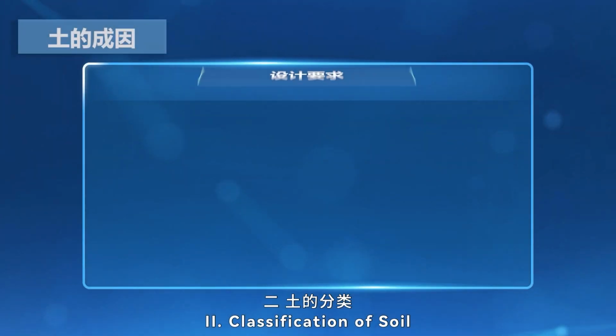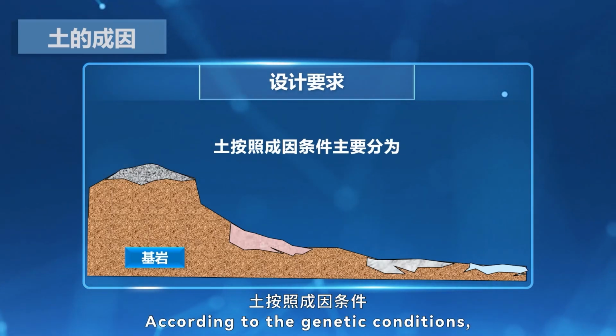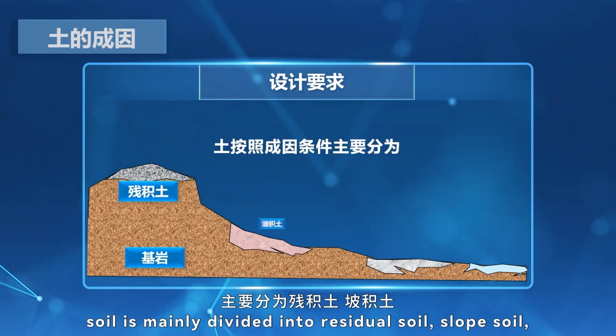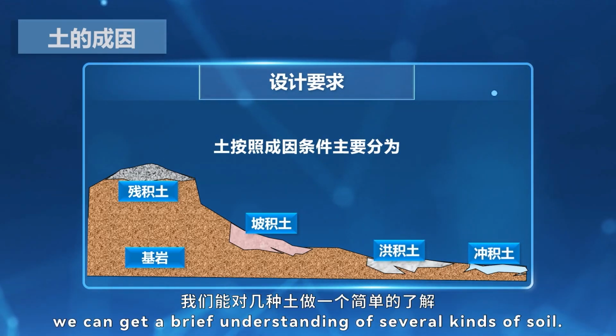2. Classification of soil. According to the genetic conditions, soil is mainly divided into residual soil, slope soil, diluvial soil, and alluvial soil. From the pictures, we can get a brief understanding of several kinds of soil.